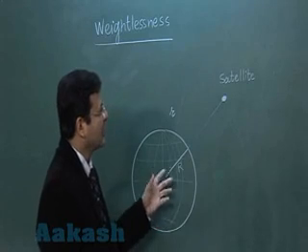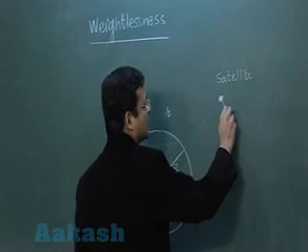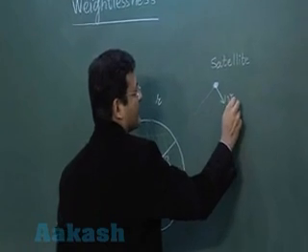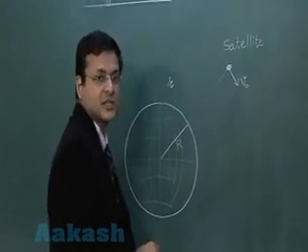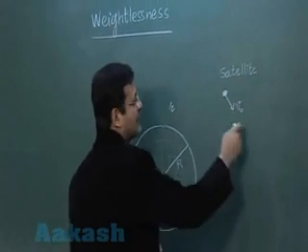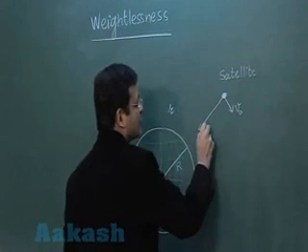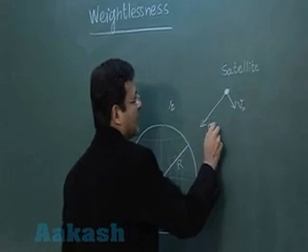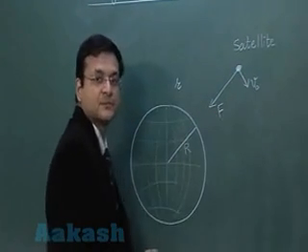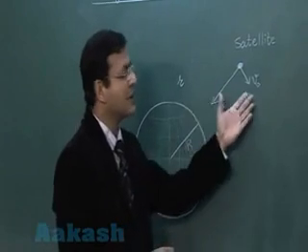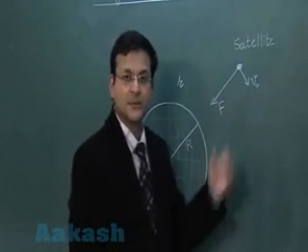Now see, we have already told you that a satellite motion is circular motion. If it is a circular motion, then it is satisfying two conditions. One is that it is having an orbital speed, and another one is the force which is acting on it always perpendicular to the instantaneous velocity. You understand?